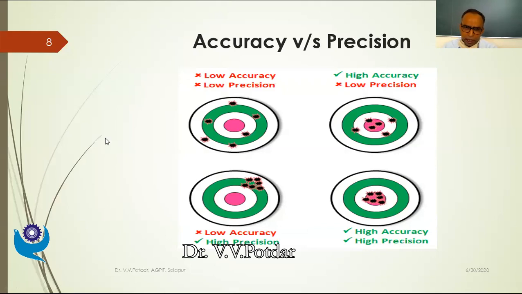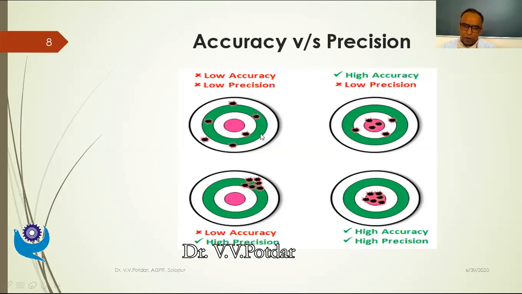Okay. So the first case, if you want to compare accuracy and precision, what we said, accuracy is closeness to the true value. So whatever pink circle we have, if the values are around this pink circle in a white circle, then we'll be calling those measurements accurate measurements. And how do we define precision? For a fixed input value, if I take a number of measurements and those measurements are close enough, that is precision. As you can see in the first sketch, those measurements for the fixed input are scattered.